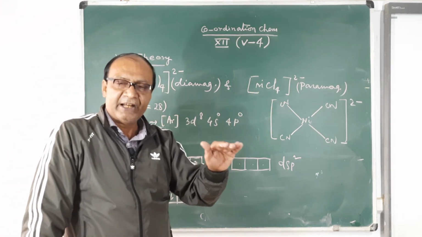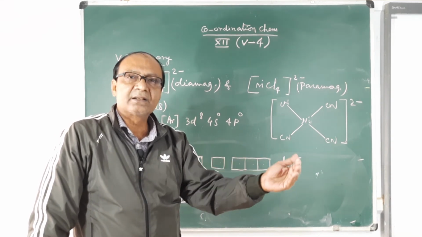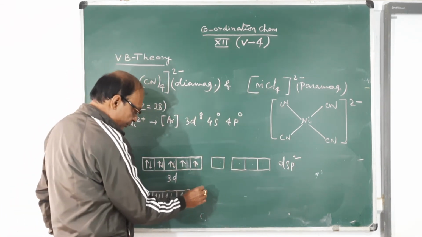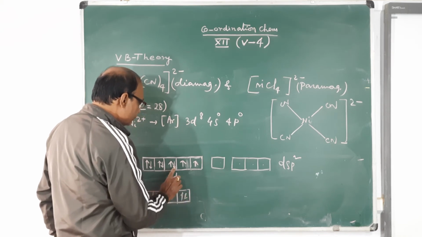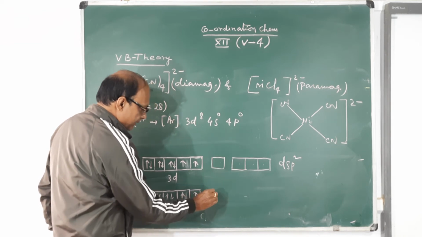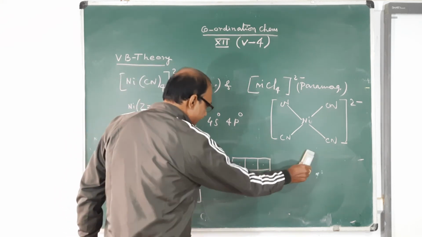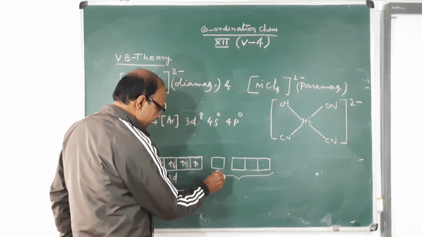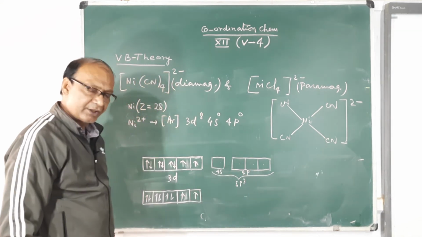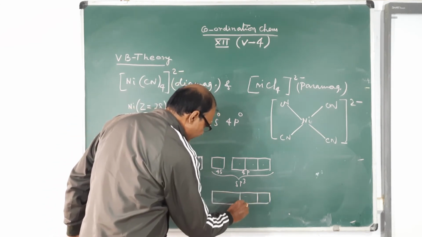So this depends upon the nature of the ligand. Some ligands can force the electrons to pair up, some ligands can't. Here Cl minus can't force the electrons to pair up. Therefore, it needs all 6 d orbitals intact. These orbitals are not taking part in hybridization. So the hybridization will be named sp3, using the 4s and 4p orbitals, and 4 sp3 hybrid orbitals are formed.